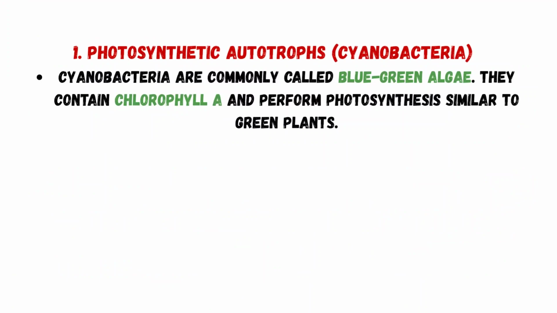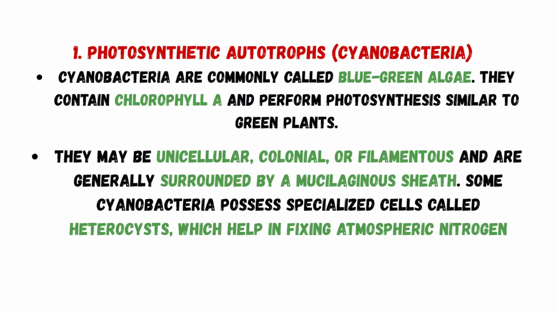They contain chlorophyll a and perform photosynthesis similar to green plants. They may be unicellular, colonial, or filamentous and are generally surrounded by a mucilaginous sheath. Some cyanobacteria possess specialized cells called heterocysts, which help in fixing atmospheric nitrogen.